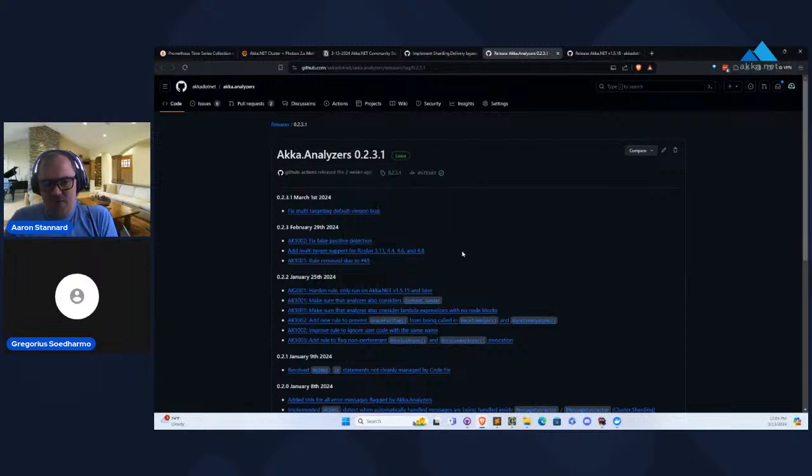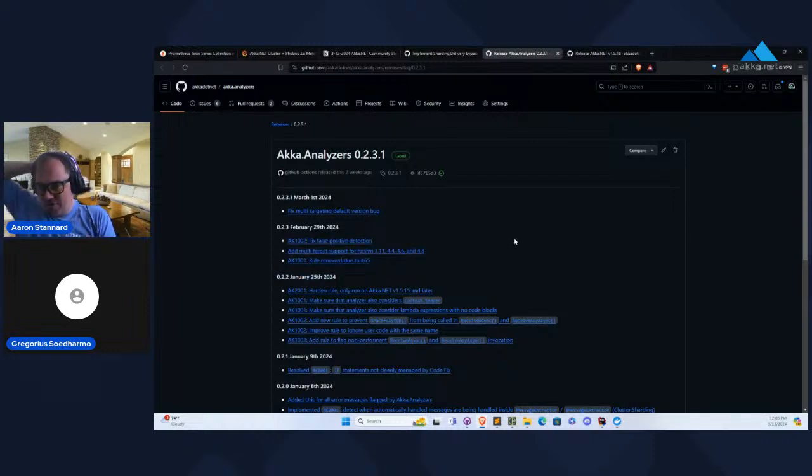And then the big thing we added was multi-targeting support for older versions of Roslyn. Now, who uses older versions of Roslyn? That would be users of older versions of Visual Studio, right? The version of Roslyn basically maps to the version of Visual Studio you're using. The new version of Roslyn that's out there right now is 4.8, but the preview is actually 4.9. Whatever the new version of Visual Studio will be after 2022, I guess VS 2024 or 2025, that'll be 4.9 and higher.